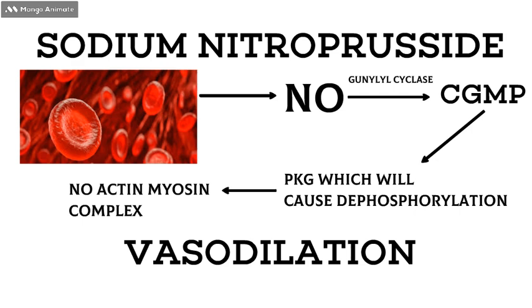Dephosphorylation means it will remove the phosphate group from the active myosin, so myosin won't be able to bind with the actin. No actin-myosin complex will be formed, so no vasoconstriction will occur and eventually vasodilation will occur.